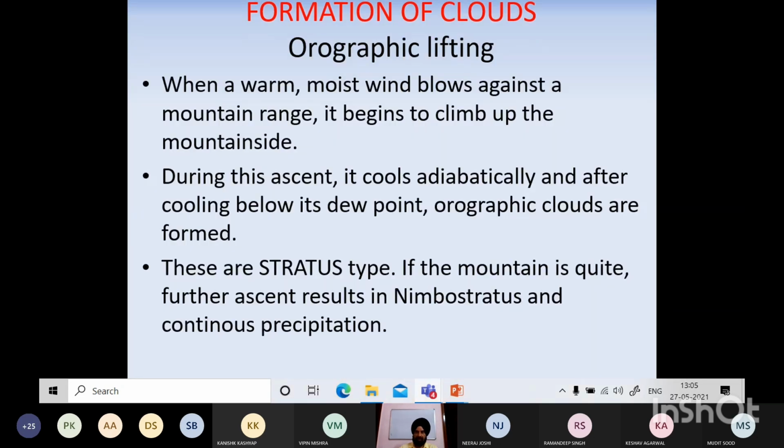Now next is orographic lifting. Orographic lifting, as we have understood, is due to the mountain. Where air is blowing from one place to another place, a mountain comes in its way, and the air starts rising.